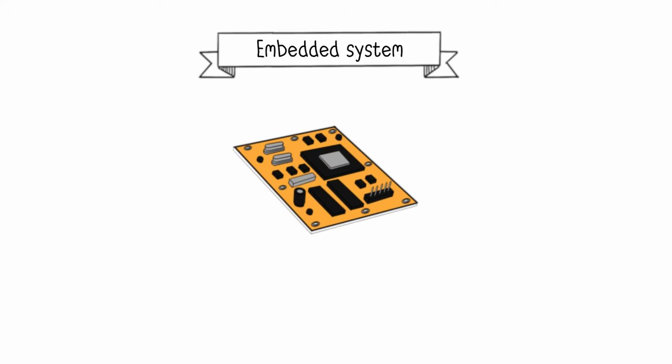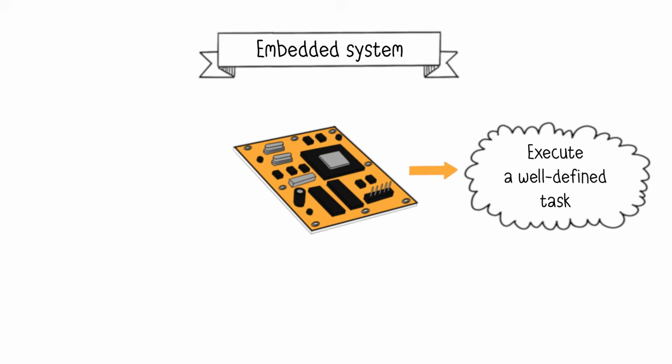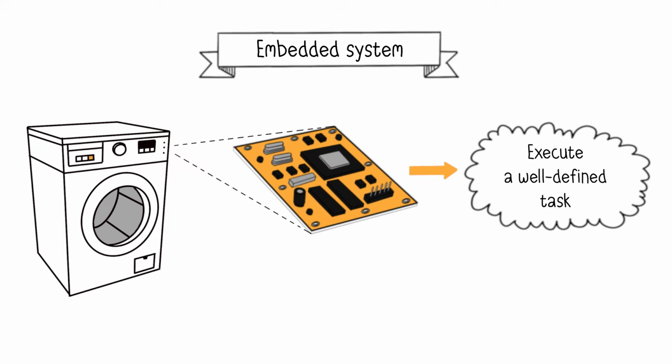An embedded system is an autonomous electronic and computer system with the goal of executing a well-defined task in real time. Here we see the first difference from a PC, which is versatile because it can run many types of applications, whereas an embedded system only performs a dedicated function. Furthermore, embedded systems are often invisible to the user because they are integrated within a device that itself serves a function. For example, a microwave oven, an airplane, a washing machine, etc.